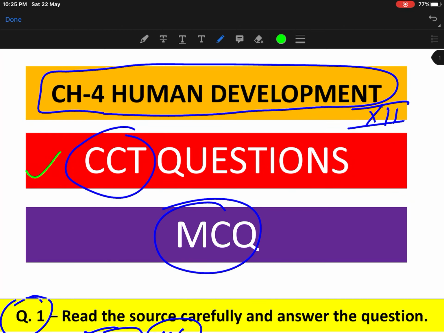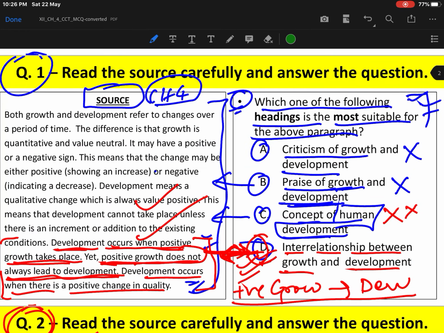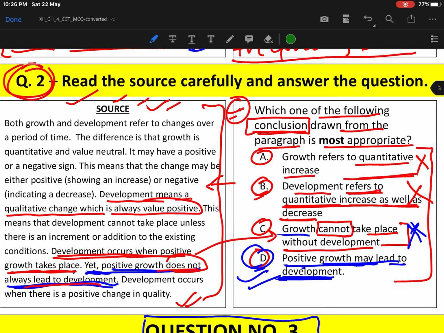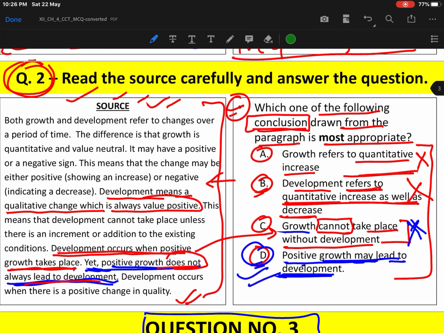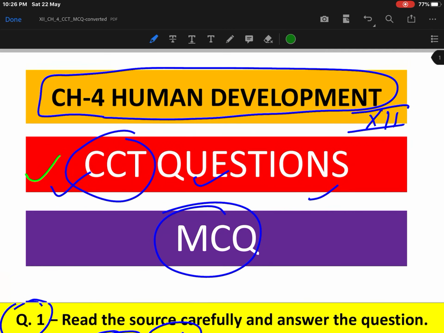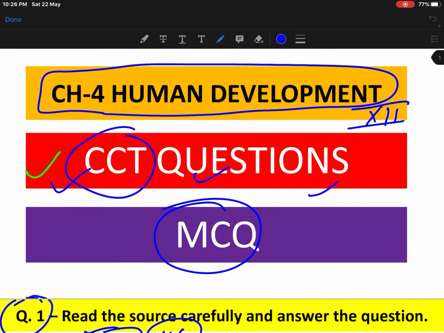This is the kind of questions that CBSE is going to ask in the coming session, and your school will also be asking this kind of questions in your internal examinations. So I hope that you must have got some idea and some clarity on the CCT questions that have been introduced by CBSE for this session, and it will continue for the